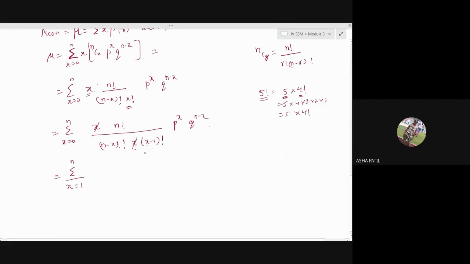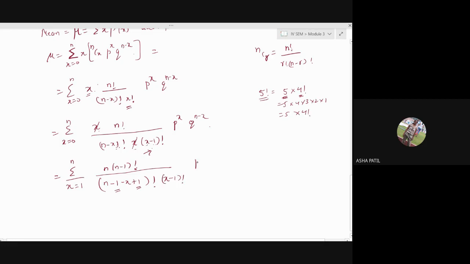Now, here we have got terms in x minus 1. So let us write all the terms in terms of minus 1. For that, n factorial we'll put as n into n minus 1 factorial, similar to how we split x factorial. And here you have n minus x factorial. There, let us add and subtract 1. I have added 1 and subtracted 1. We'll keep x minus 1 factorial as it is.